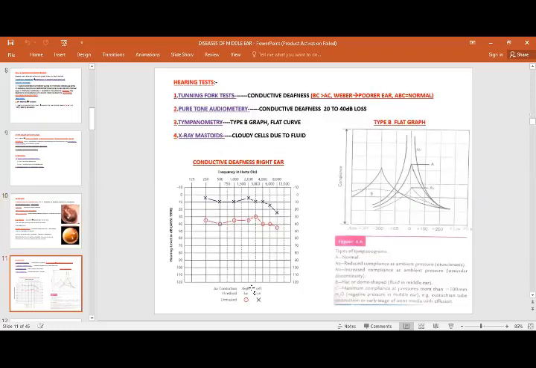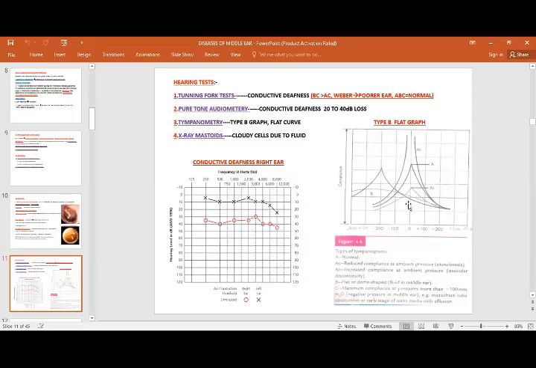The most important test which is helpful in diagnosing this condition is the tuning fork test. We can do it in the OPD, and this will definitely show conductive deafness. At the same time we will order pure tone audiometry if the child is more than 3 years, and tympanometry. The pure tone audiometry shows a conductive hearing loss. As you can see, there is an air-bone gap present, showing around 40 decibels of conductive hearing loss.